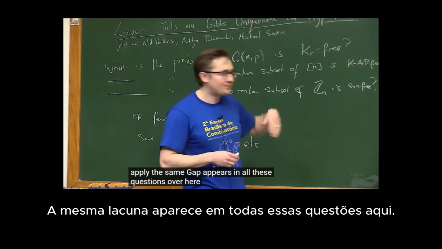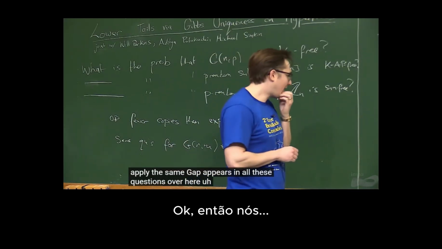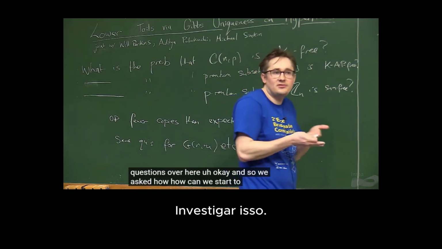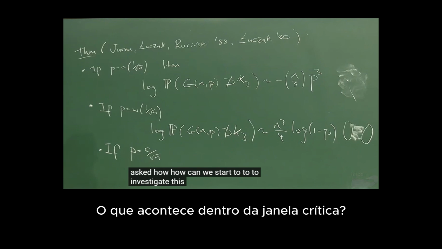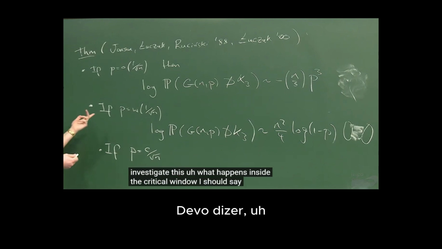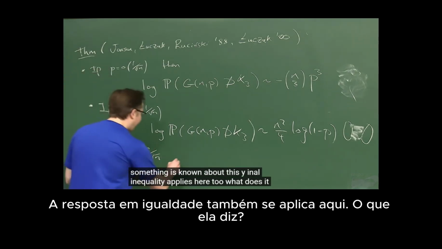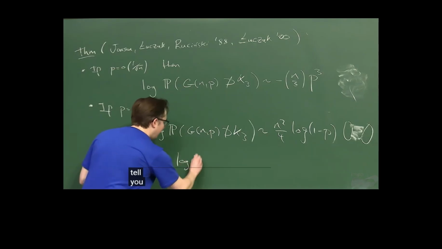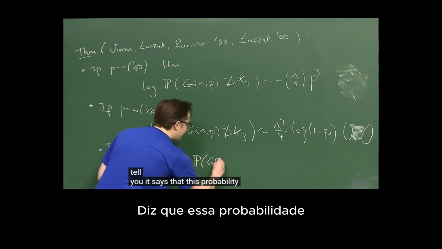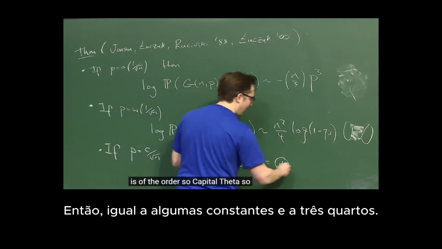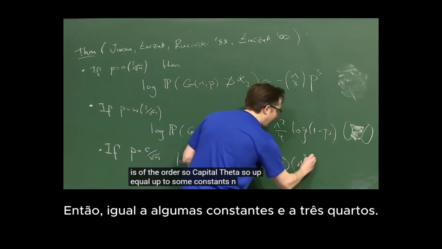So how can we start to investigate this? What happens inside the critical window? I should say something is known about this. Janson's inequality applies here too. What does it tell you? It says that this probability is of the order, so Theta, equal up to some constants, n to the 3 halves.